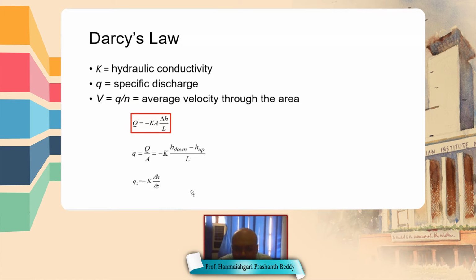Delta H by L is nothing but the hydraulic gradient, and A is the area through which water is flowing.